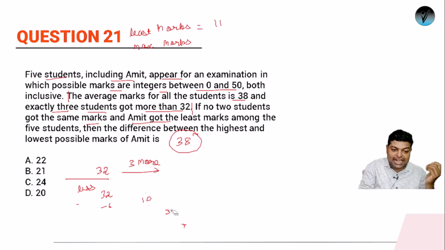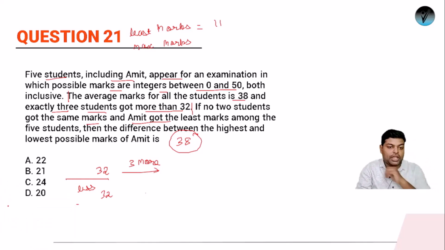Okay, again the condition prevails. What is the condition? Three students should be there who should be getting more than 32. Okay, who should be getting more than 32? Now let us take a random number.